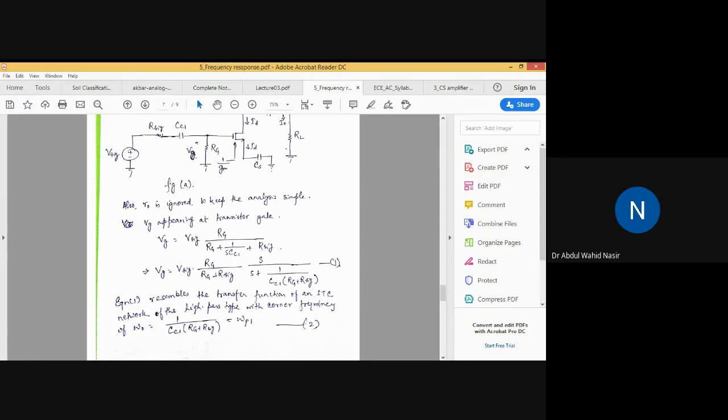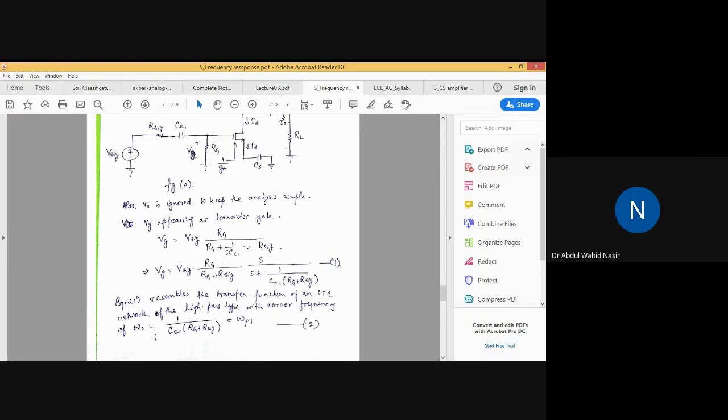Actually, equation 1 you can analyze. You can see that it really represents the transfer function of an STC network of a high pass type filter. That means it represents the STC for a high pass filter. Earlier, whatever we have seen for the STC transfer function was for low pass. High pass with corner frequency.